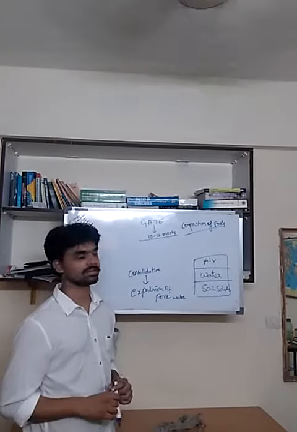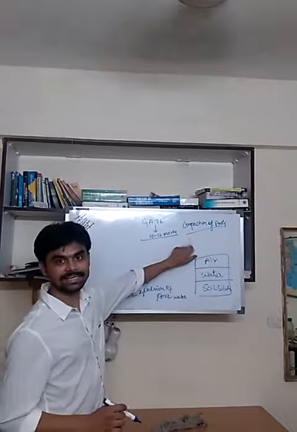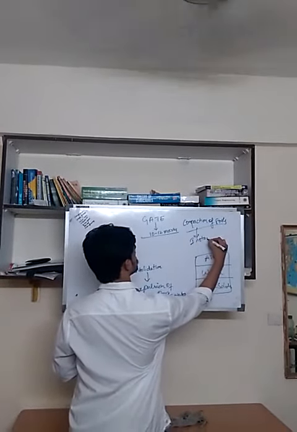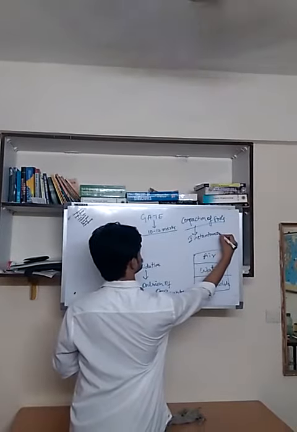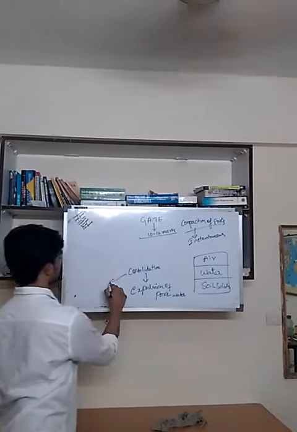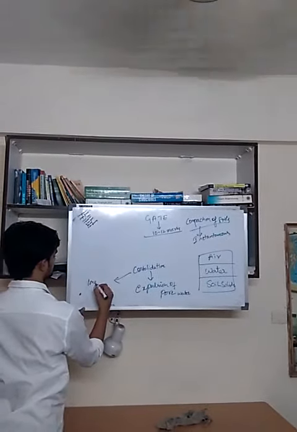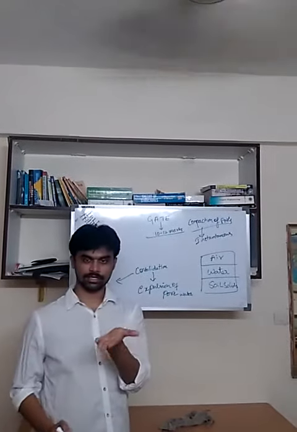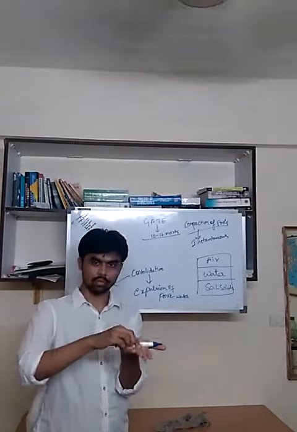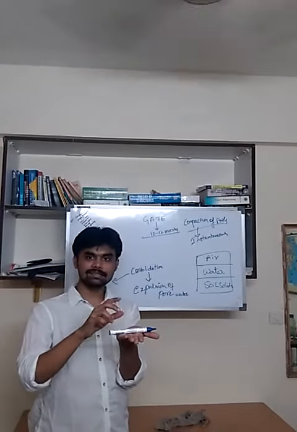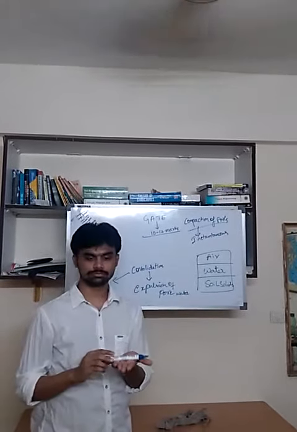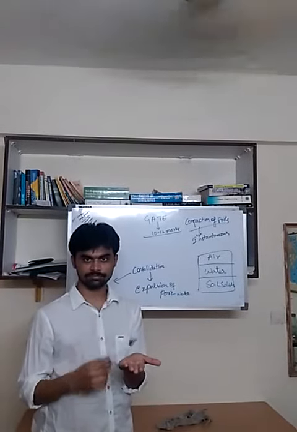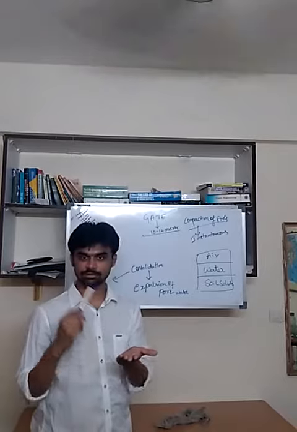And there is one more difference. Compaction is an instantaneous process, and consolidation is a long-term process. If there is soil and you drop a huge weight on this soil, automatically some air will get expelled out instantaneously, then and there. So it is called compaction. That is why it is called an instantaneous process.